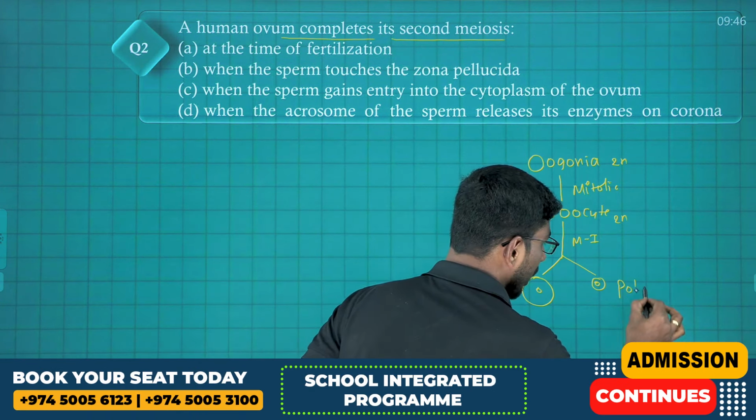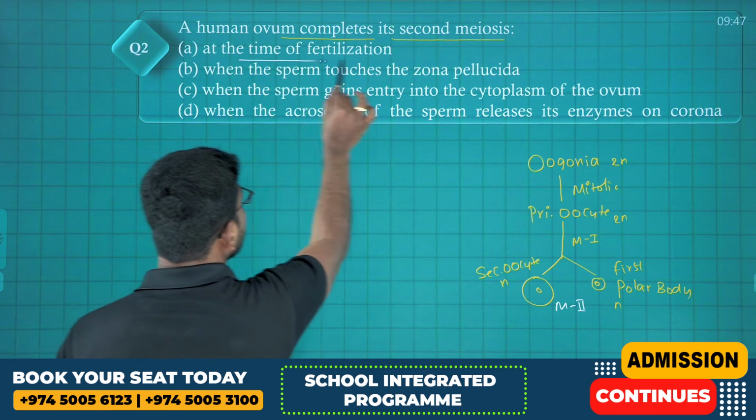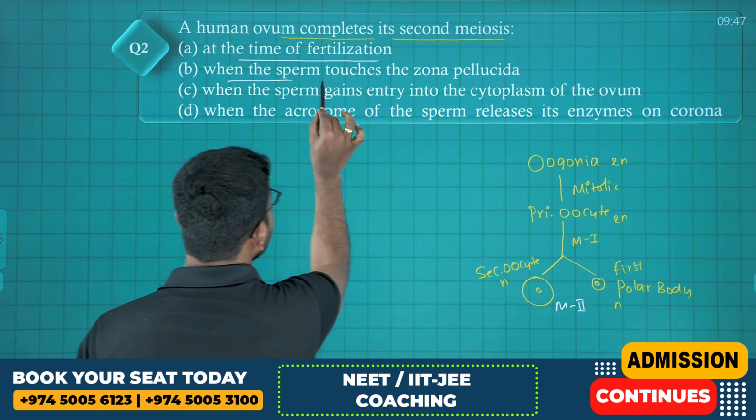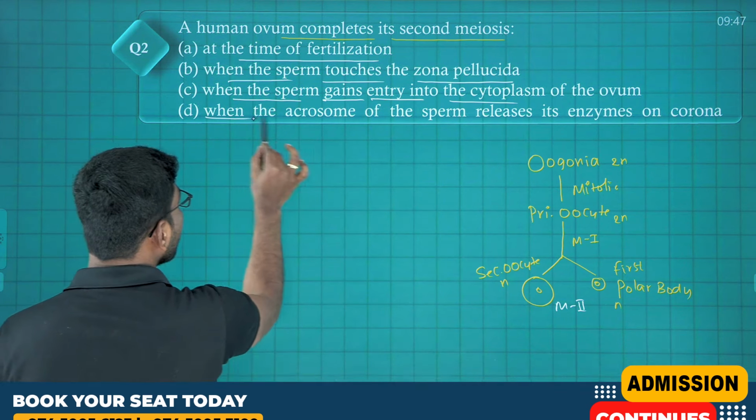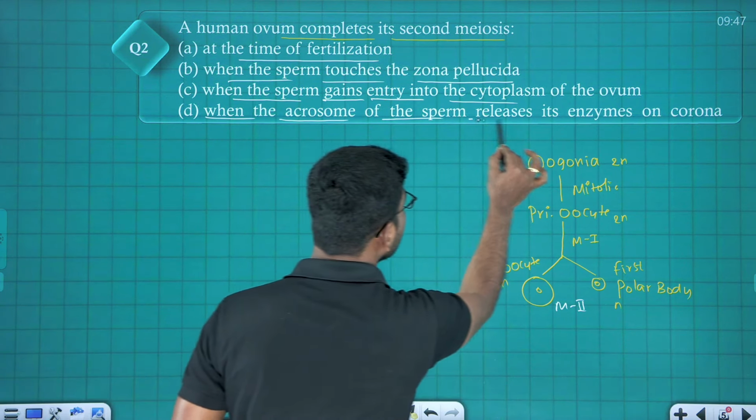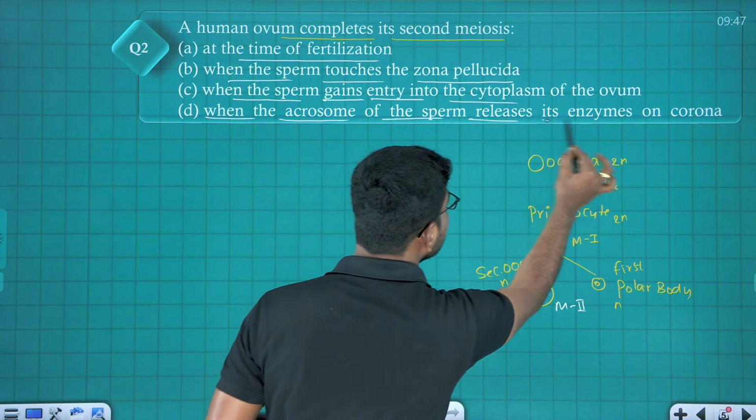Correct? Now this secondary oocyte, when will it complete meiosis 2? They ask. Look at your secondary oocyte completing meiosis 2. When? What time? They're asking. Are you with me, students? Look at the options. What are they asking? At the time of fertilization, when the sperm touches the zona pellucida, when a sperm gains entry into the cytoplasm of the ovum, when the acrosome of sperm releases its enzymes on the corona.